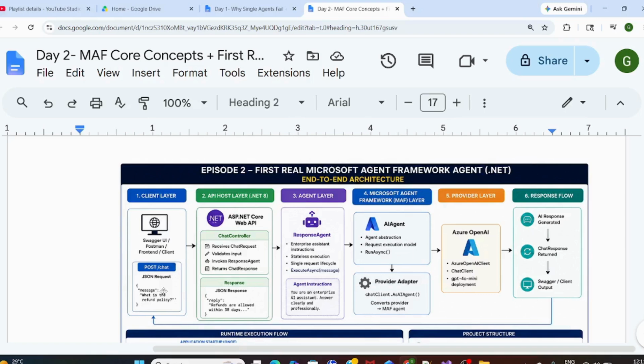This converts the provider to a MAF agent, and finally it calls the provider. Our provider is Azure OpenAI, which actually calls the deployment model like GPT-4o. So the API will talk to the provider through the agent layer and MAF layer. The agent layer is our response pattern, which takes the message and calls the method to call the actual MAF, which will call RunAsync internally. The flow is AI response, chat response, return, Swagger.